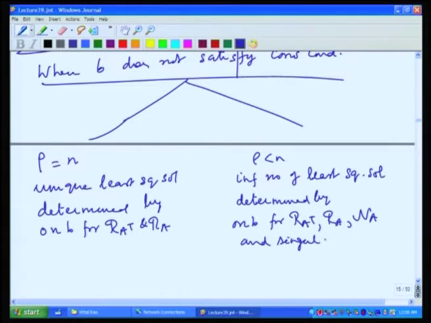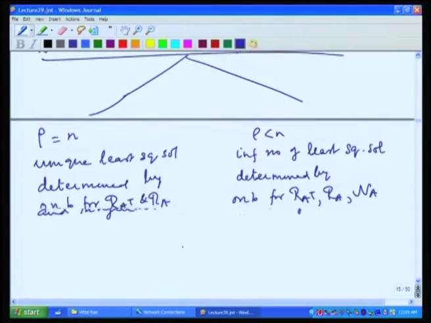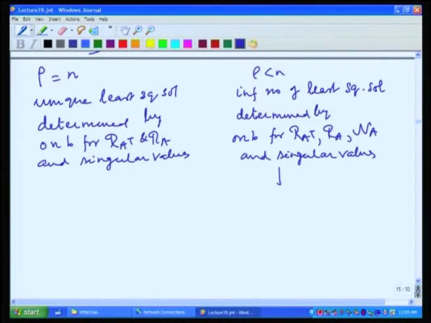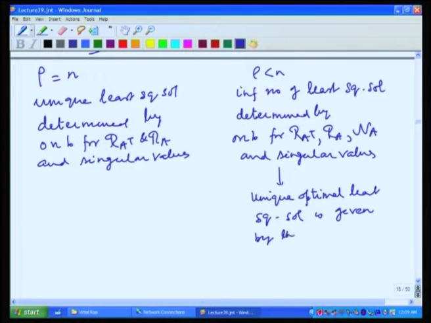In all these cases, the singular values come into the picture. And in the case of infinite number of solutions, the unique optimal least square solution is given by the basis for range of A transpose, range of A and singular values.